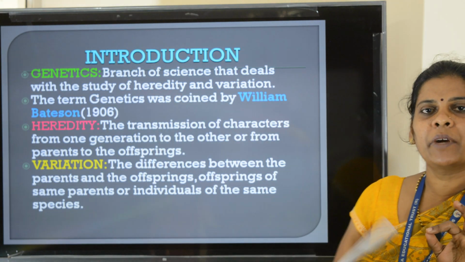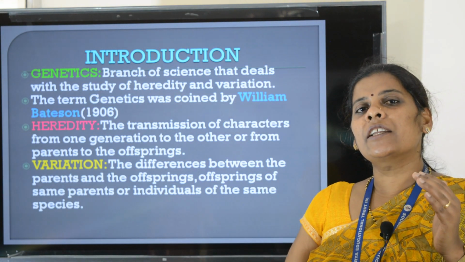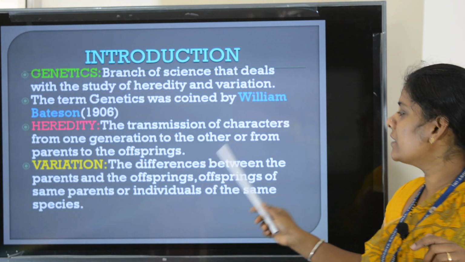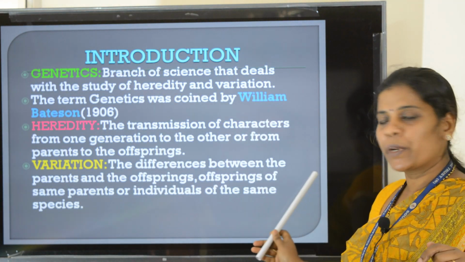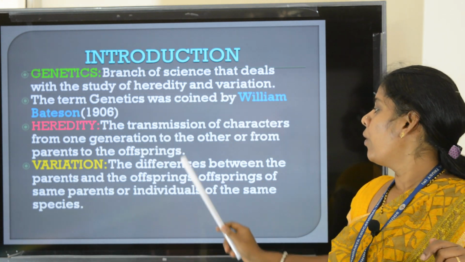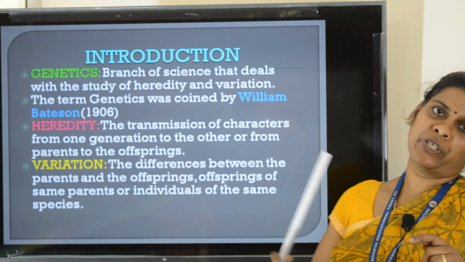Variation is nothing but degree of difference. The differences between the parents and the offsprings, or offsprings of the same parents, or individuals of the same species.